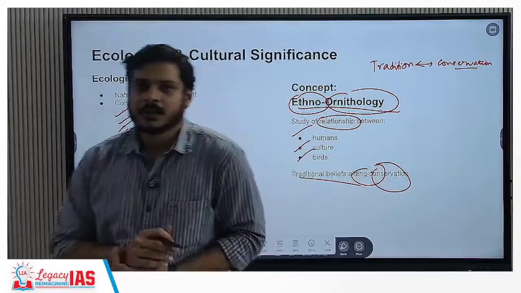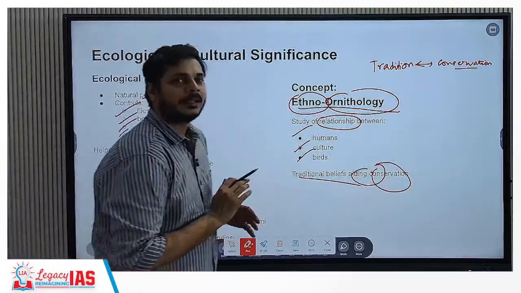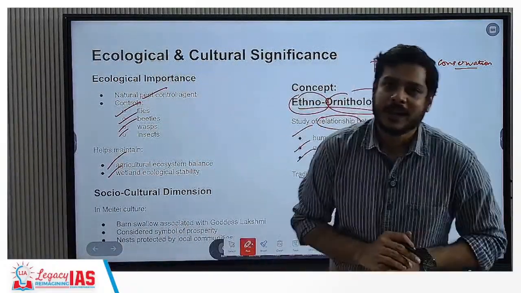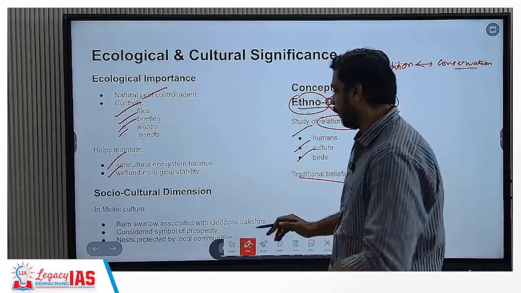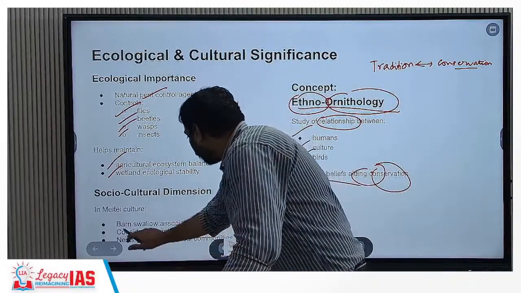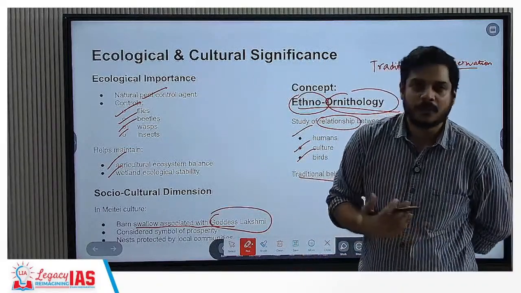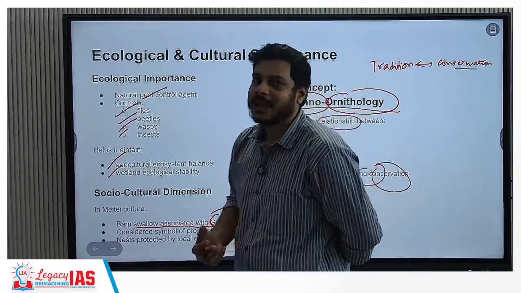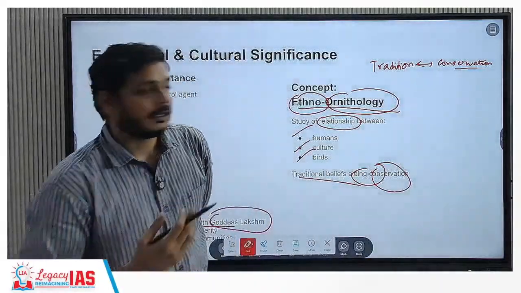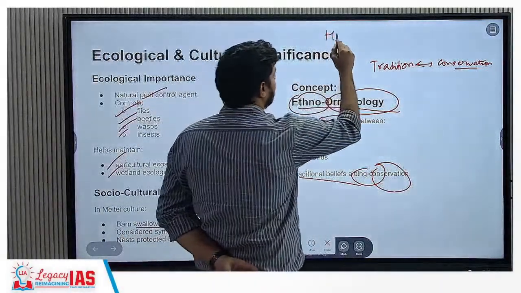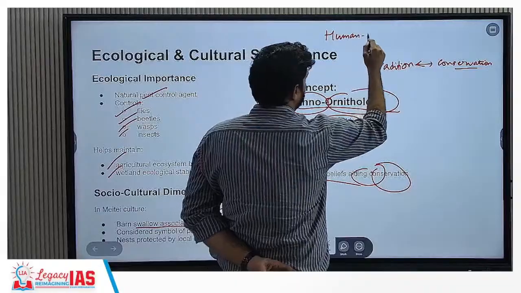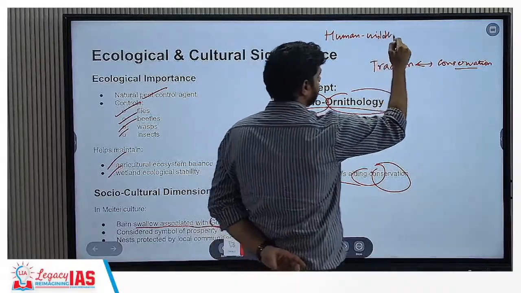Socio-cultural importance. Now, it is important for the Maithili culture. In Maithili culture, they are regarded as associated with goddess Lakshmi. They are the symbols of prosperity, and therefore they are not hunted down, and therefore it is a great example of human-wildlife coexistence.